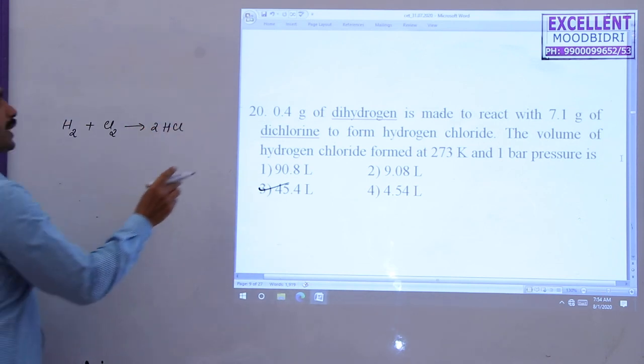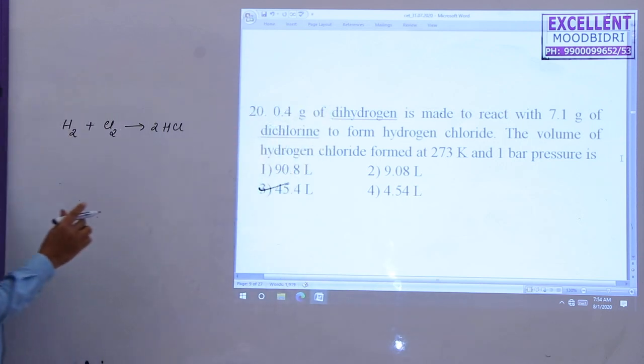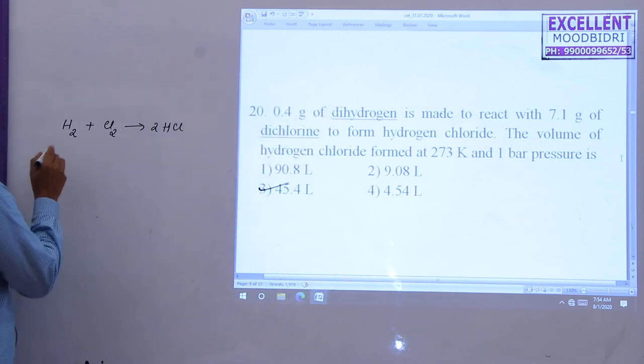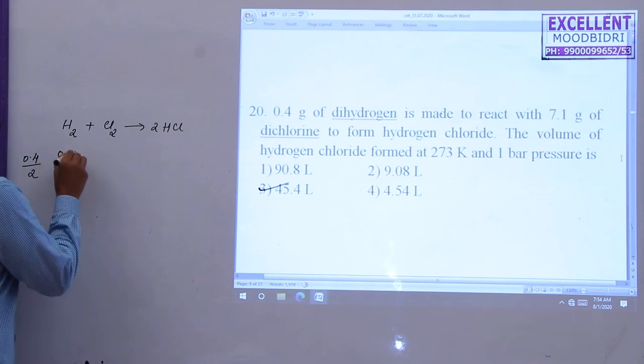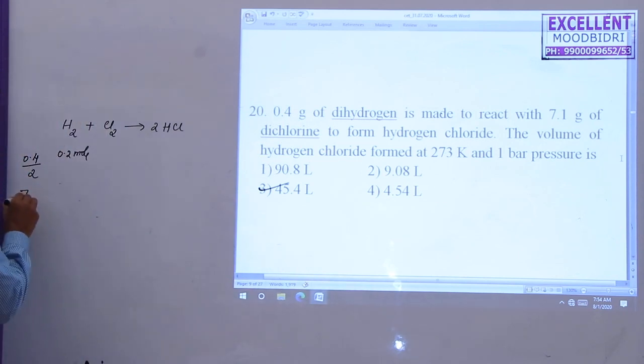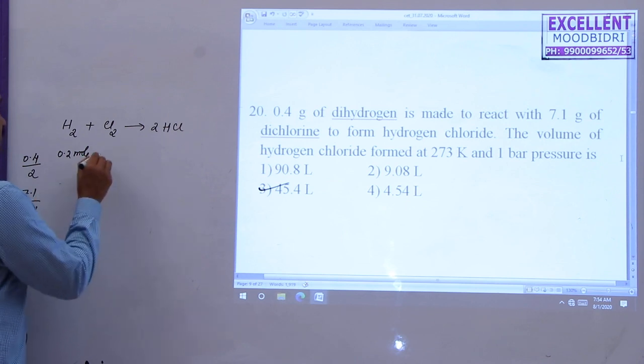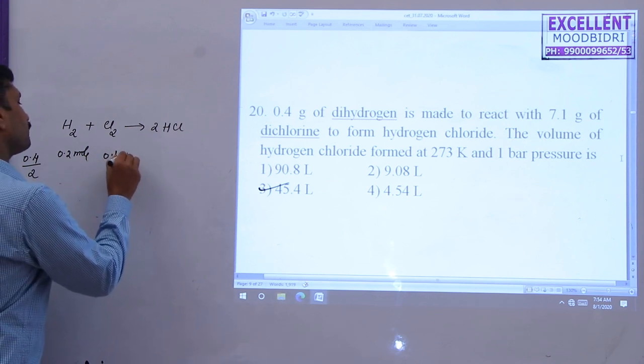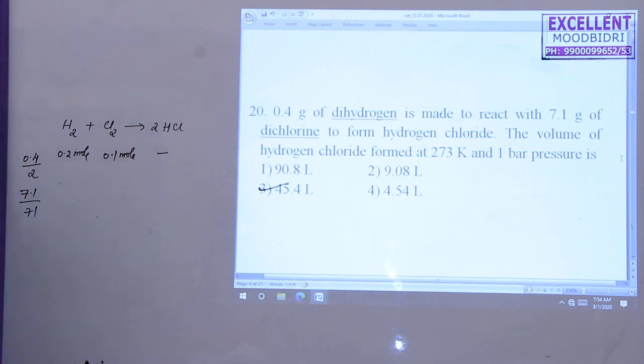In this reaction, they take 0.4 gram of dihydrogen. I convert it into moles: 0.4 divided by 2 equals 0.2 mole. Next, dichlorine is taken as 7.1 gram, so 7.1 divided by 71, the molecular mass. The answer is 0.1 mole. They form 2 moles of HCl.